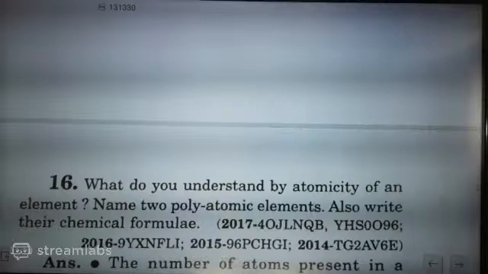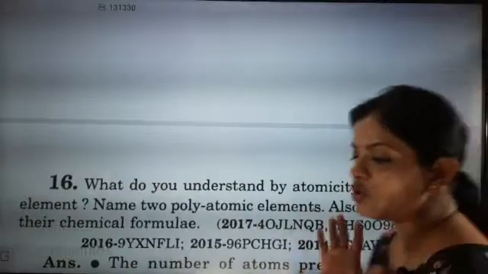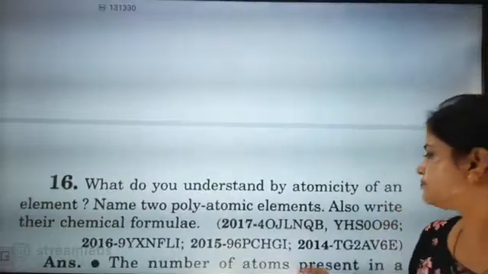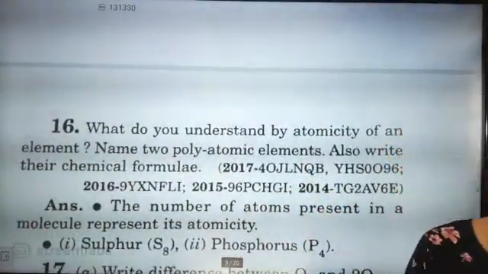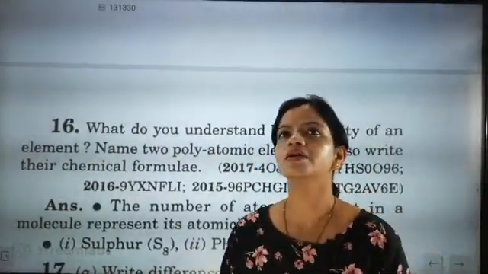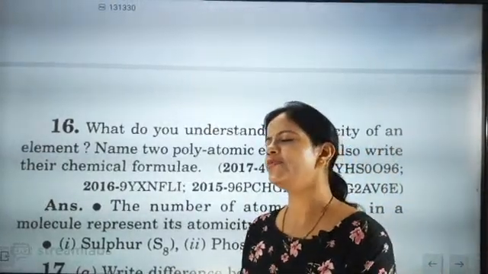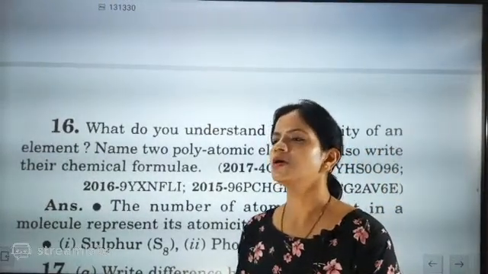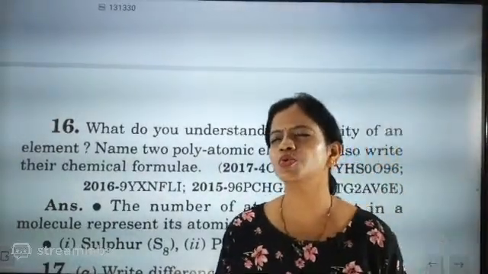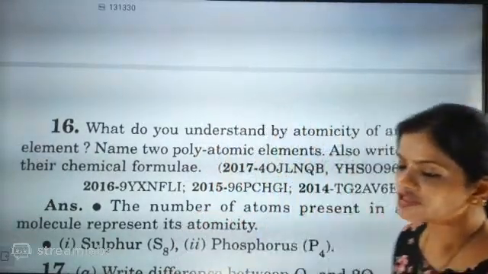What do you understand by atomicity of an element? Name any 2 polyatomic elements. Also write their chemical formula. Now only we have seen what are the 2: sulfur we have seen, and phosphorus. The example also they have given is the same. Argon is 2, 8, 8. Helium, neon, argon: 2, 8, 8 means atomic number 18. Yes, sulfur and phosphorus is the correct answer.